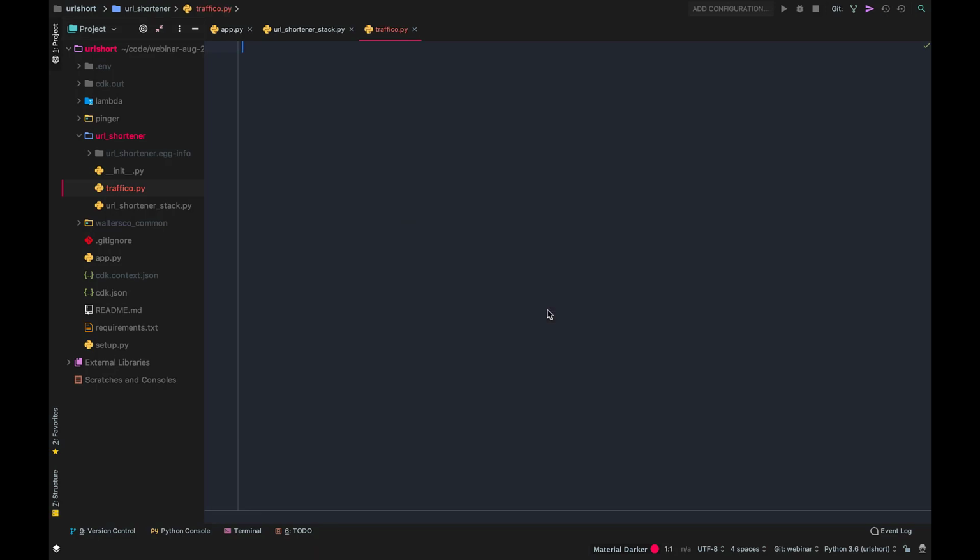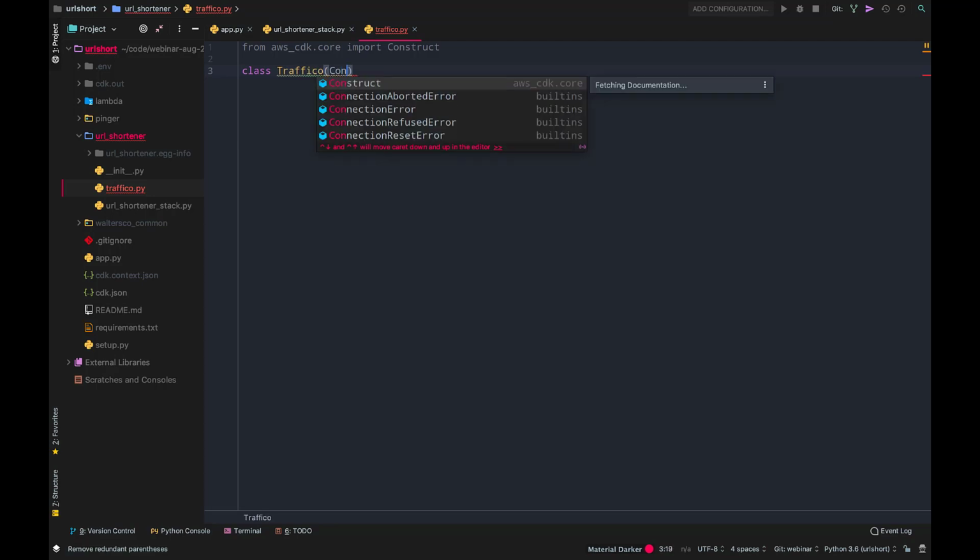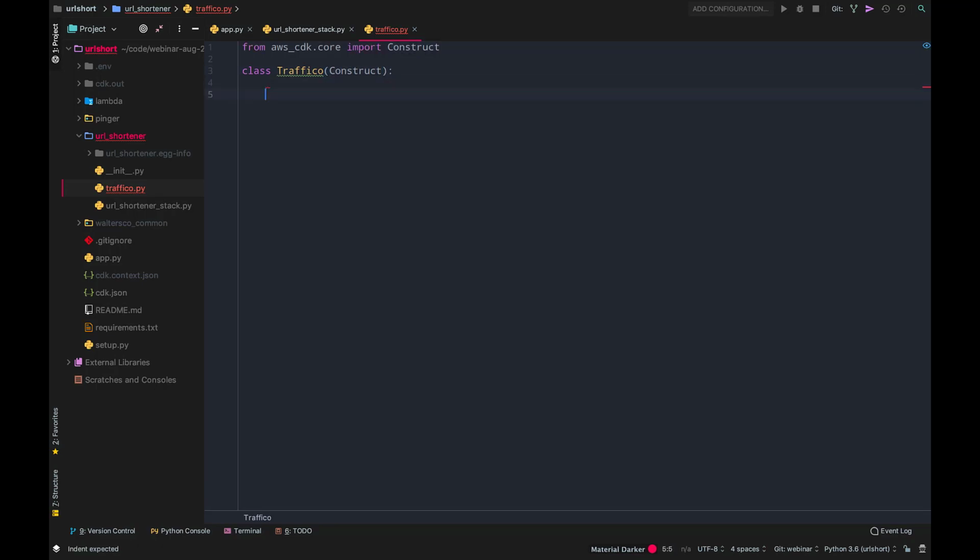Okay, so what is a construct? How do you define a construct? We wanted to make that as easy as possible. A construct in the CDK is basically a class that extends the construct base class. So I'm going to import the construct base class, and I'm going to define my Traffico class as a subclass of Construct. This is basically what you need to create a construct.